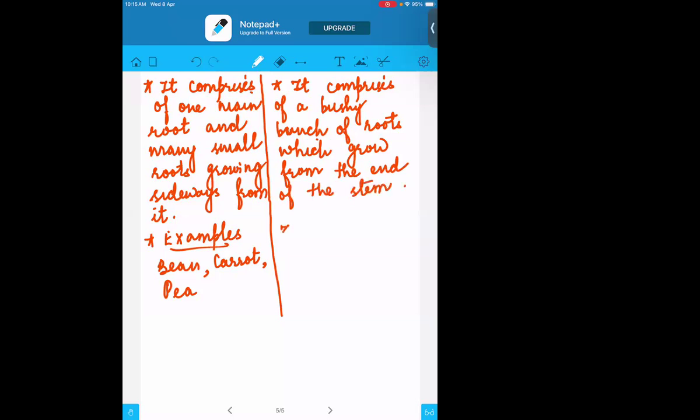The grasses which we have basically have the fibrous root. Rice also has it, and onions also have the fibrous root in them. So this is the difference between the taproot and the fibrous root.